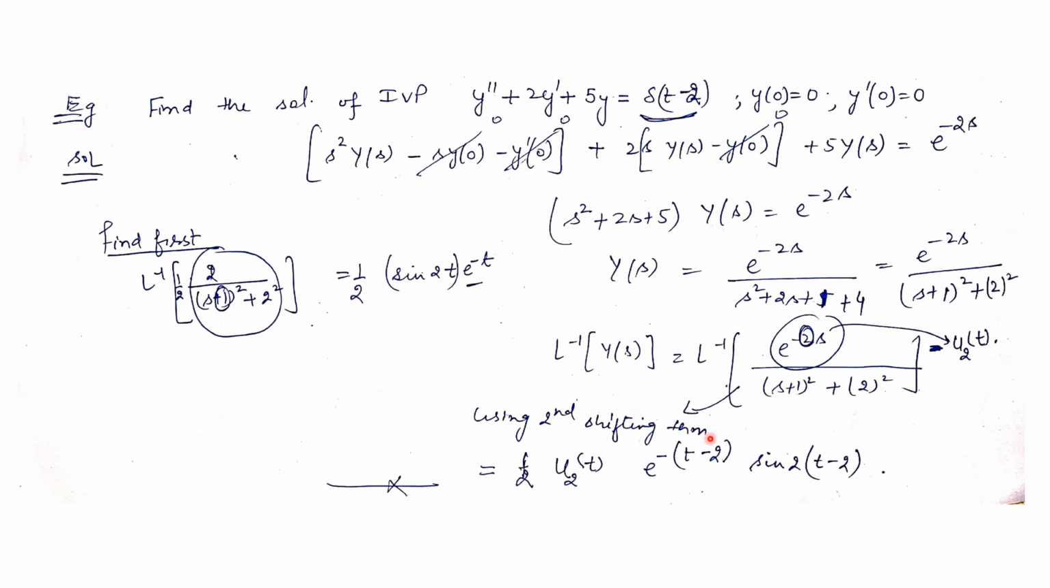So by using the second shifting theorem, for e to the power minus as into F(s), the Laplace inverse will be u_a(t) into f(t minus a). So here the t will be replaced with t minus a. So this is half unit step u_2(t) into e to the power minus (t minus 2) sine 2 times (t minus 2).